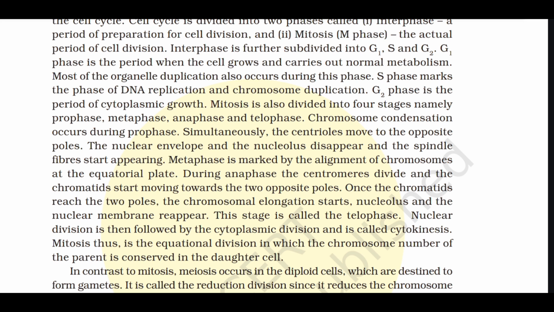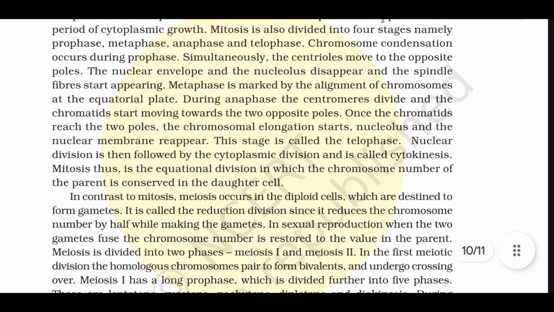Once the chromatids reach the two poles, the chromosomal elongation starts. Nucleolus and the nuclear membrane reappear. This stage is called the telophase. Nuclear division is then followed by cytoplasmic division and is called cytokinesis. Mitosis thus is the equational division in which the chromosome number of the parent is conserved in the daughter cell.